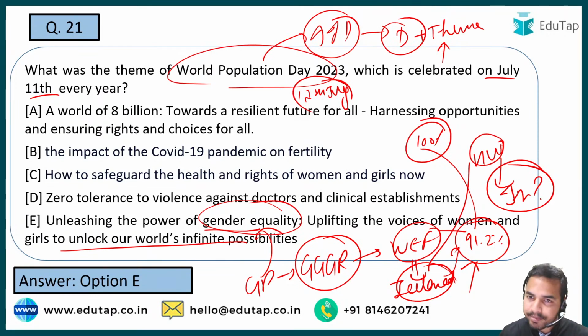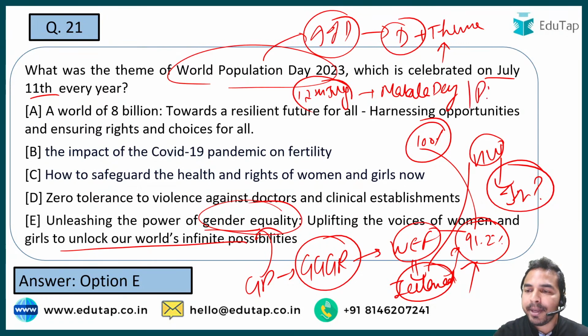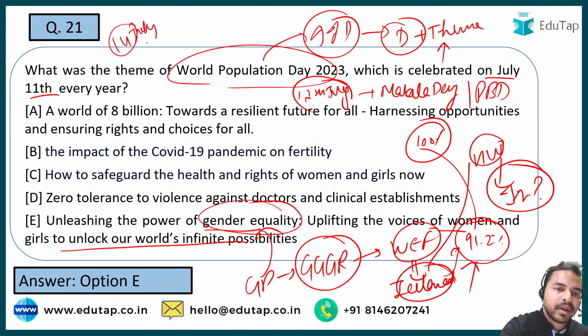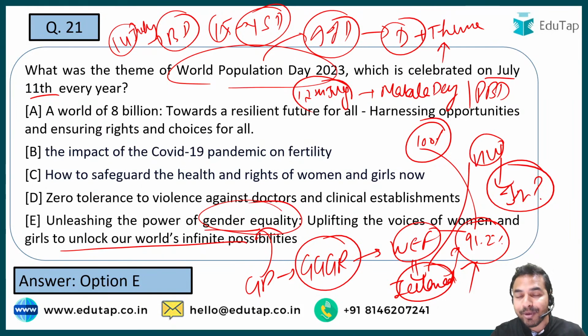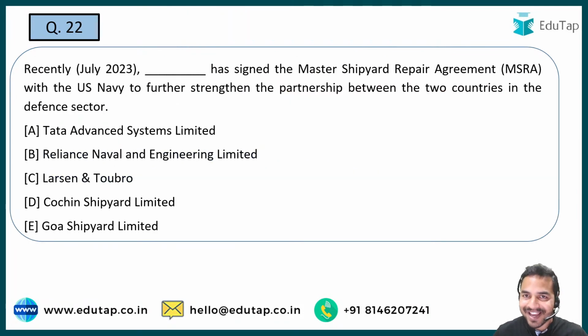So guys, 12 जुलाई की अगर हम बात करें, what are the days which are being celebrated? First of all, we celebrate Malala Day. Malala Day is being celebrated on 12th of July. Then we have the Paper Bag Day, which is also being celebrated on 12th of July. Apart from that, guys, when I talk about the 14th July, Bastille Day is being celebrated, and on the 15th July we basically celebrate the Youth Skills Day. Okay, so guys, these are the different kinds of days that you have to remember from the exam point of view. तो हमने यहाँ पर इस पर्टिकुलर क्वेश्चन के साथ 5-6 क्वेश्चंस को यहाँ पर डिस्कस किया है. आई होप आप सभी को ये अच्छा लगा होगा. अब बढ़ते हैं हम अपने अगले क्वेश्चन की तरफ.